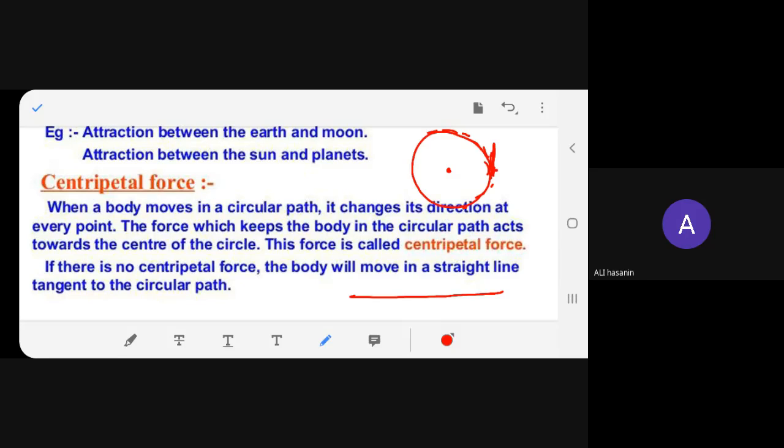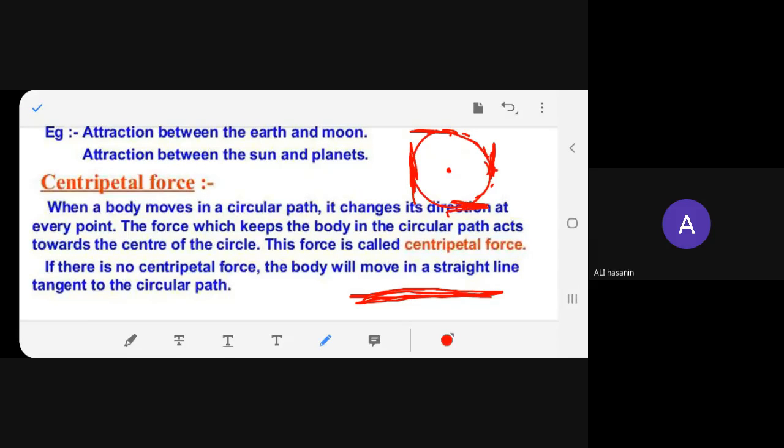These are all tangents. So if there's no centripetal force, the body will move in a straight line. But when it is in circular motion, it has to have a tangent. It is changing its direction at every point.